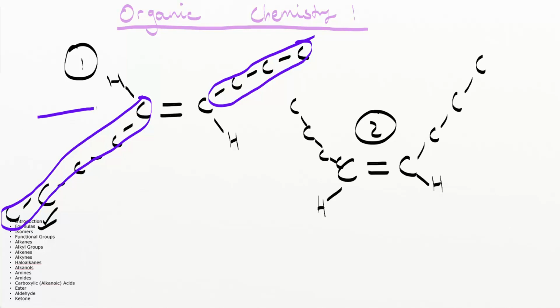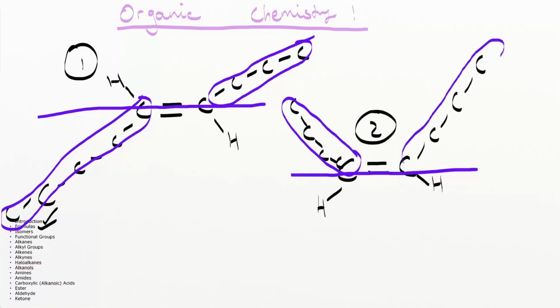If I draw a line here, we can see that the two groups are on different sides of the line. However, if I draw the same kind of line on molecule 2, we see that both groups are on the same side of the double bond. So these two are different organizations in 3D space.